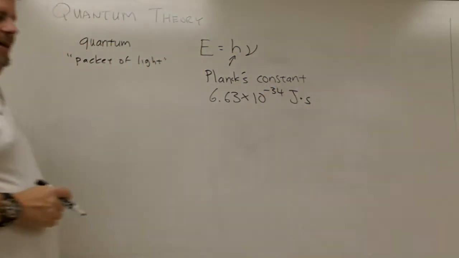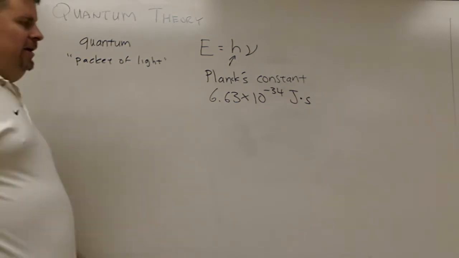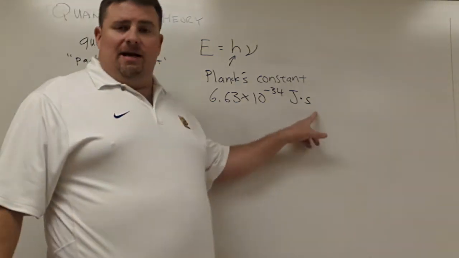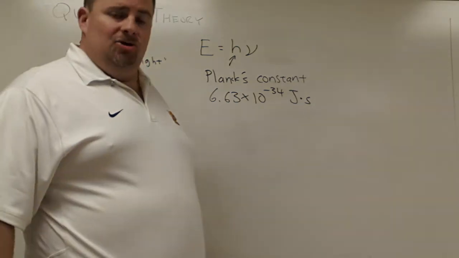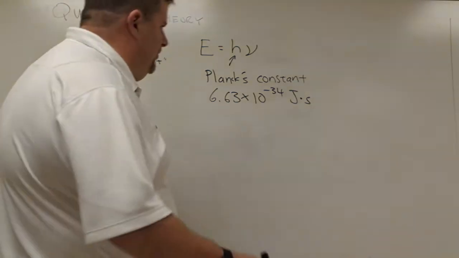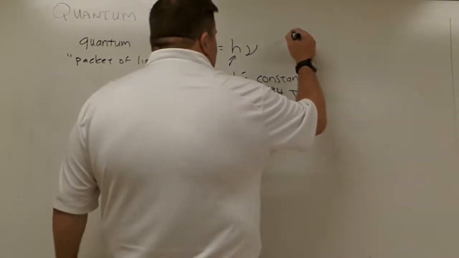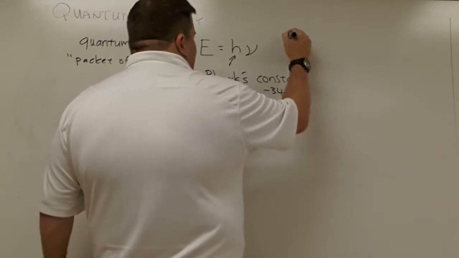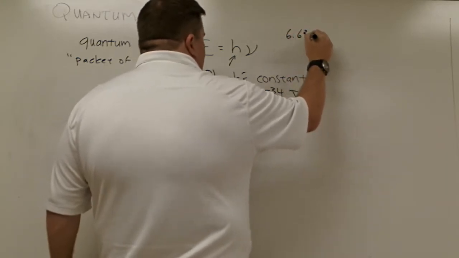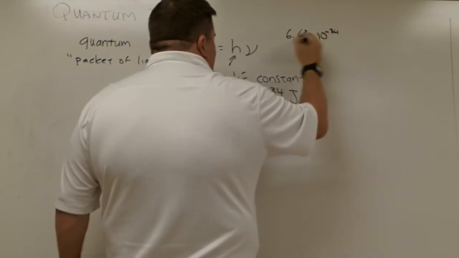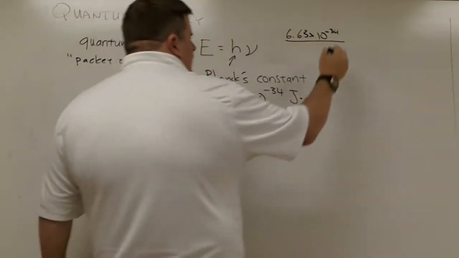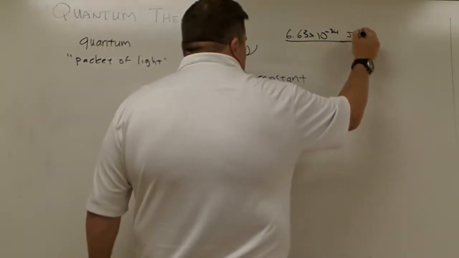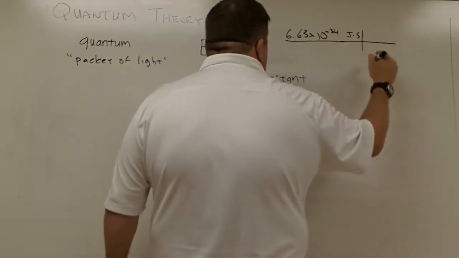The reason is that in order to get this into energy, I've got to have a second value. So if I want to do this energetically, suppose I have 6.63 here, and I want to find the energy. My constant is in joules times seconds, so my frequency has to be in 1 over seconds.